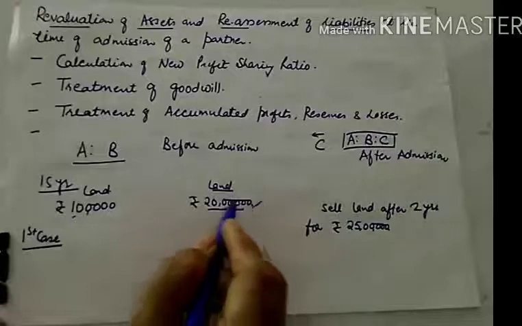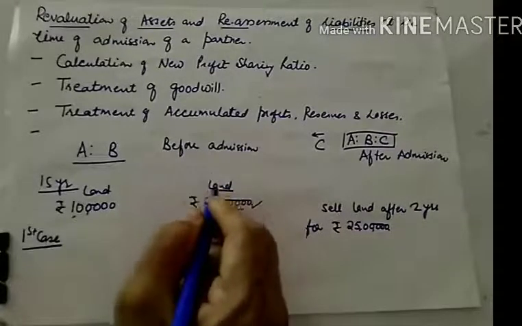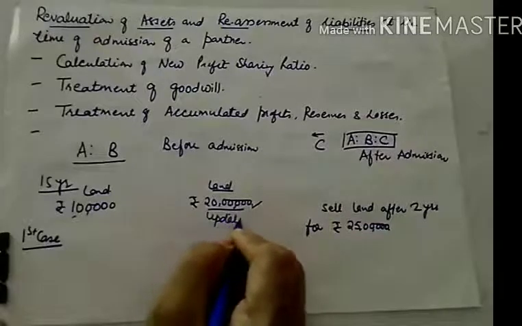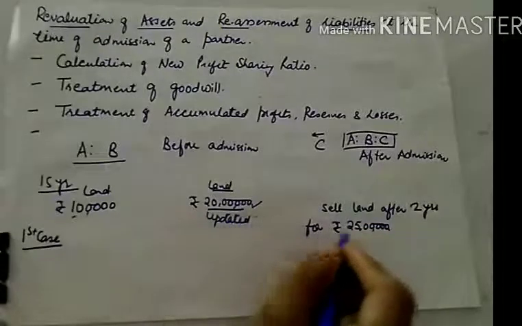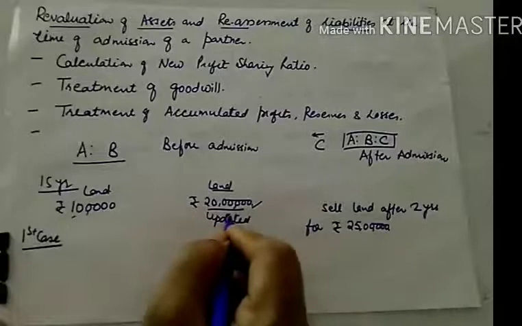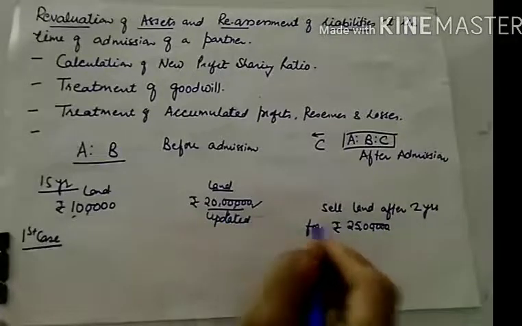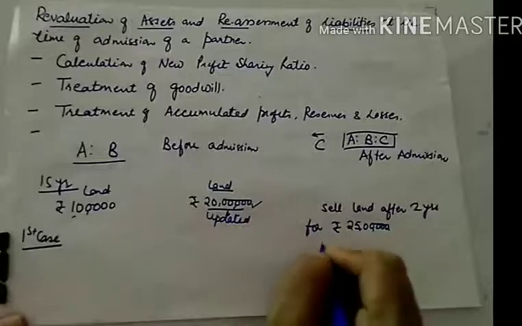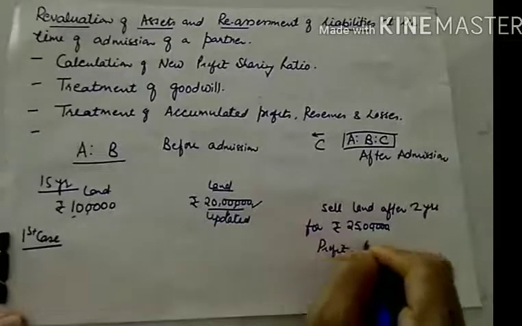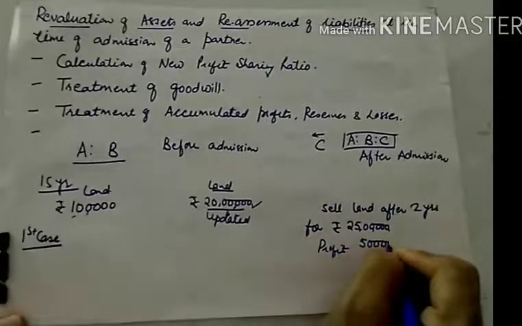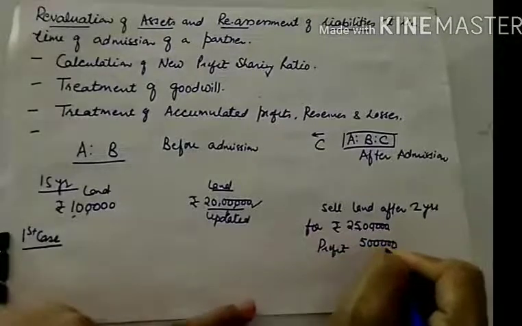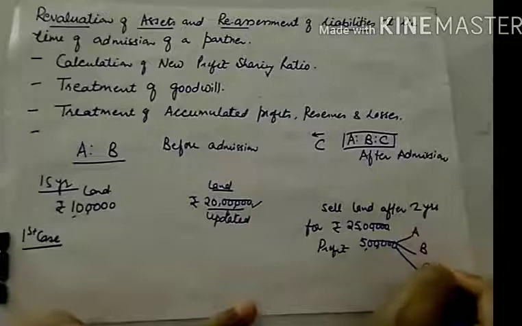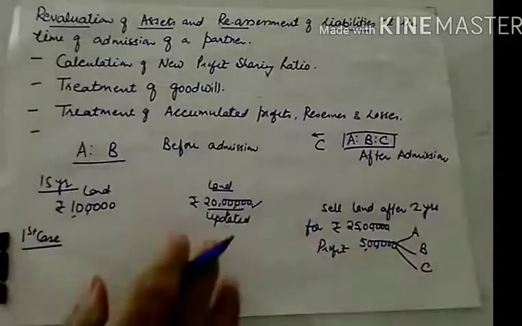The book value of the land after admission is 20 lakhs, they have already updated the value, and the sale value is 25 lakhs, so they'll earn a profit of 5 lakhs, which will be shared by all the partners: A, B and C.